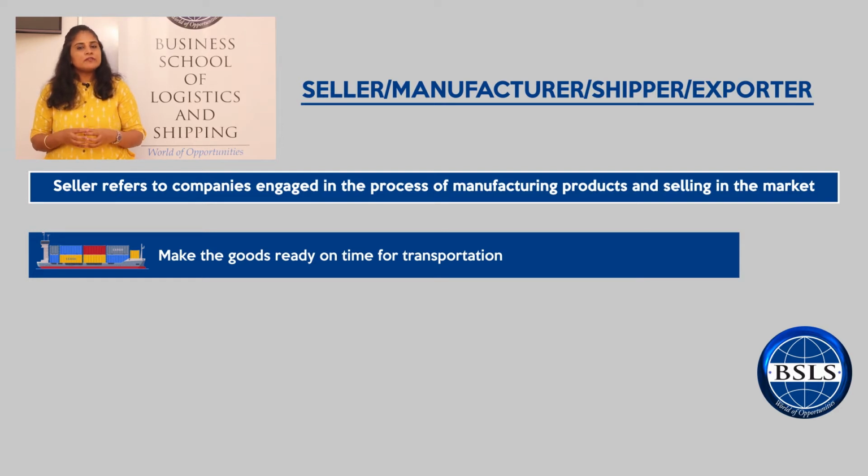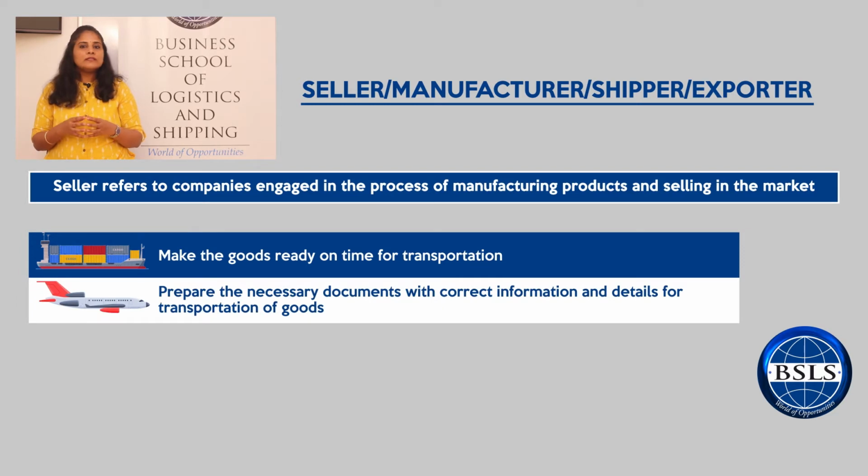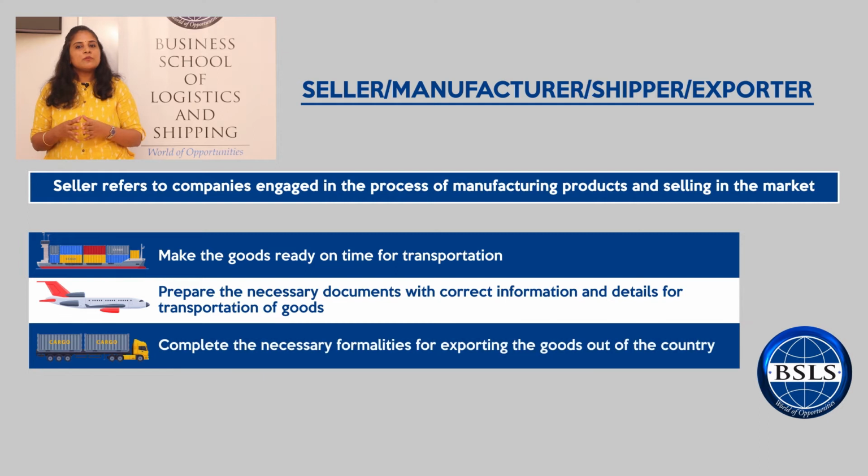The next important responsibility of the manufacturer is to prepare all the necessary documents of trade and transportation, such as the invoice and packing list, with the correct information and details as required. And lastly, the responsibility of the manufacturer is to complete all the necessary formalities for exporting the product out of the country.